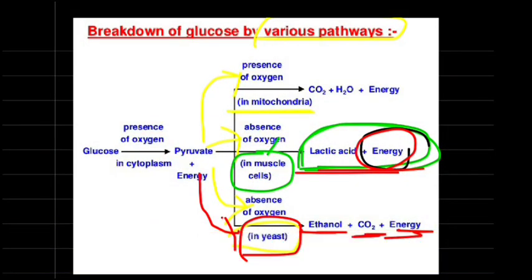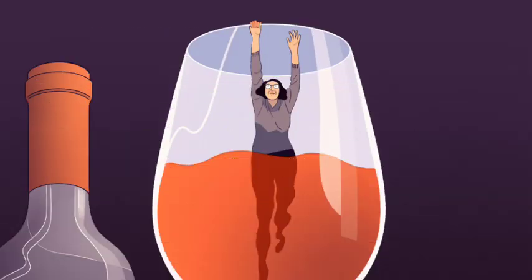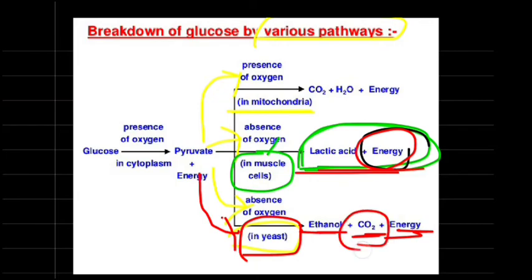This ethanol is further condensed and used as an alcohol. With this ethanol, carbon dioxide and energy are also released. So all these three processes can take place in our respiratory system. Students, this is part 1. This first pathway takes place in the mitochondria.